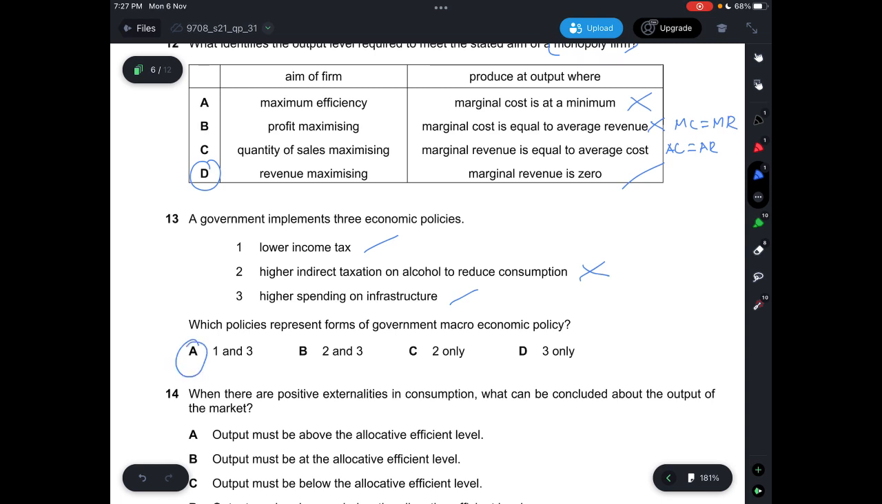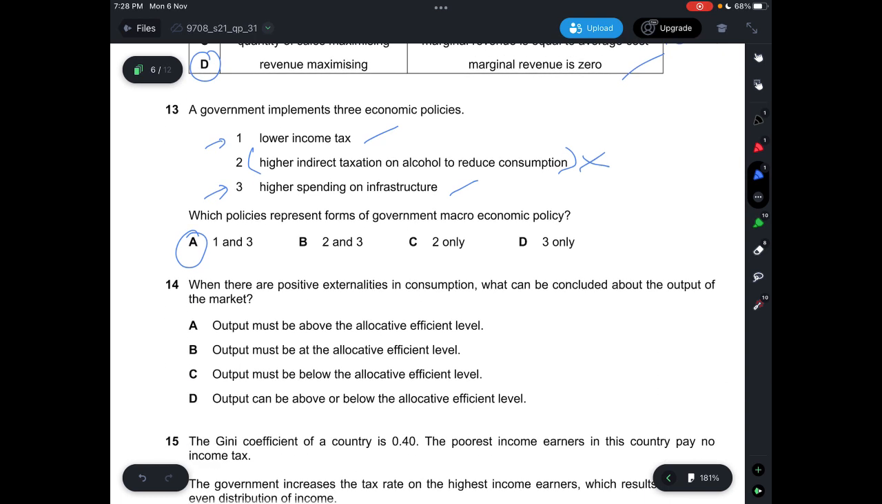Okay, if you need to remember this: lower income tax is part of fiscal policy. Higher spending on infrastructure is both government expenditure, which is part of fiscal policy, and also supply side policy. But higher indirect taxation on alcohol to reduce consumption is part of government intervention in microeconomic policy, which is part of subsidies and taxes. This one is indirect taxation on a specific product, whereas income tax and the like are direct taxes, right? So that will be 1 and 3.